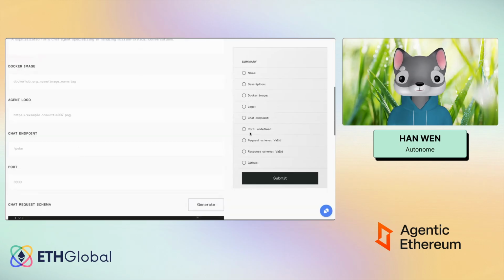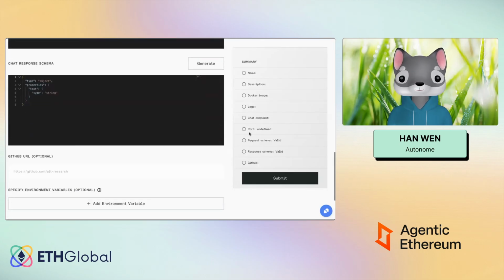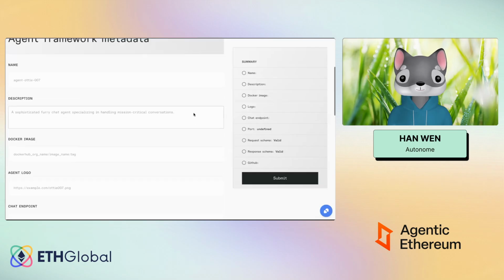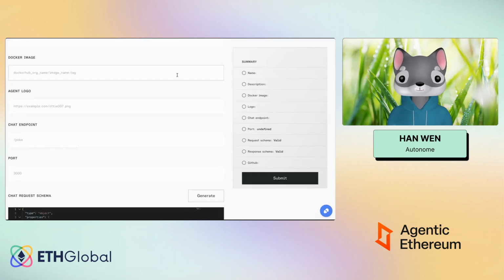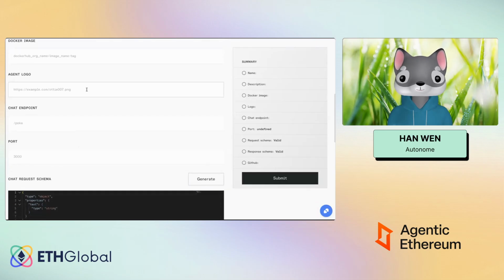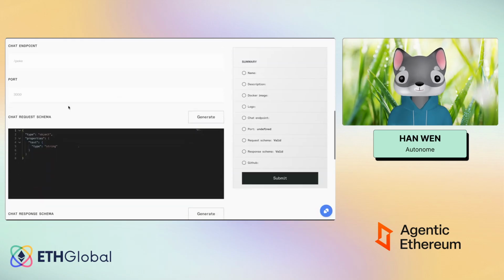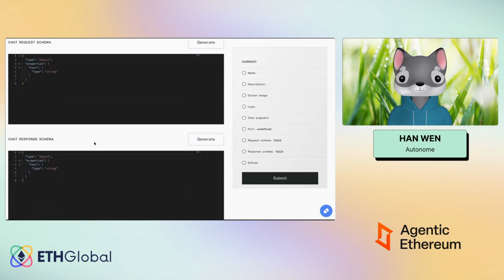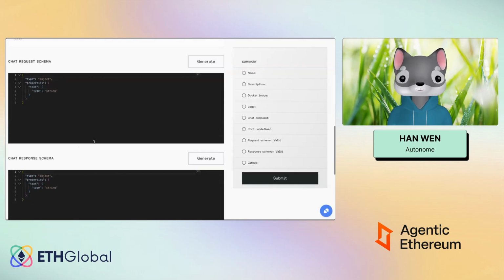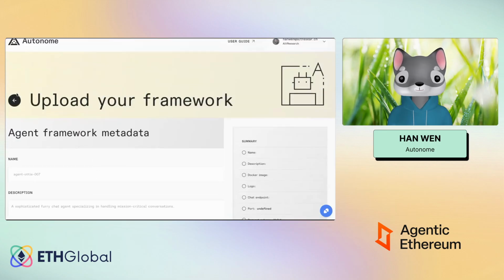So for example, if you want to upload your Docker image framework, you can do it here. What you have to do is just put in the name, description, and the Docker image. You have to upload to Docker Hub, and then just put in the Docker Hub ID. The chat endpoint can be anything, the port can be anything as well, and the chat request schema is basically just to define what the request and the response are going to be like, so you can interact with it from the API perspective. So right, this is for uploading your own framework. Later, I'll show you a video on how to do so.